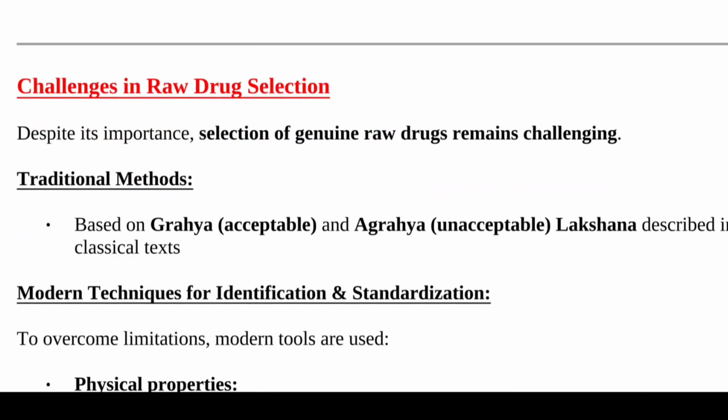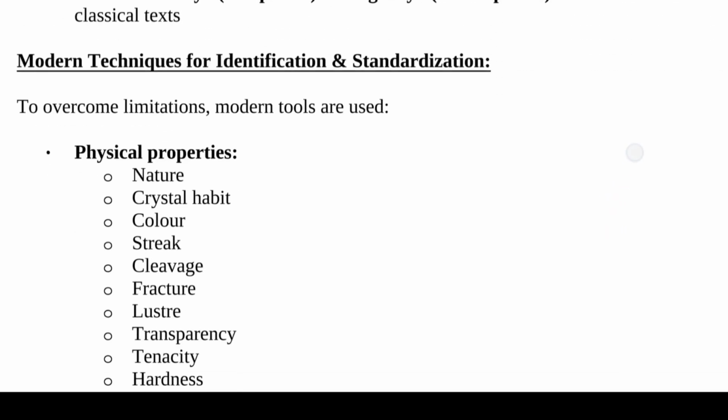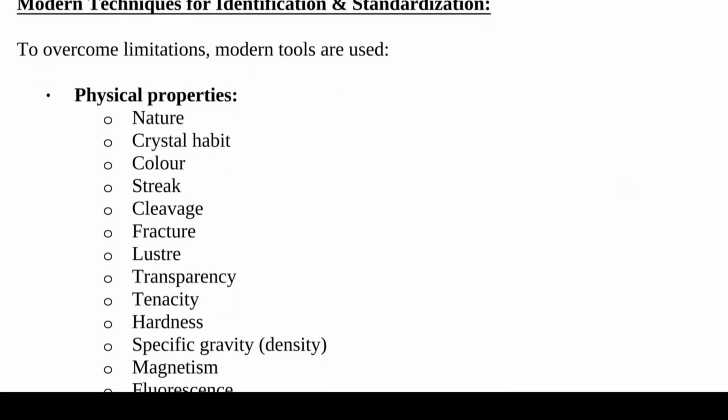Here are some challenges in raw drug selection. Despite its importance, selection of genuine raw drugs remains challenging. Traditional methods are based on grahyatva lakshana described in classical texts, and in modern techniques for identification and standardization we use the physical properties, and also modern tools to overcome this limitation.